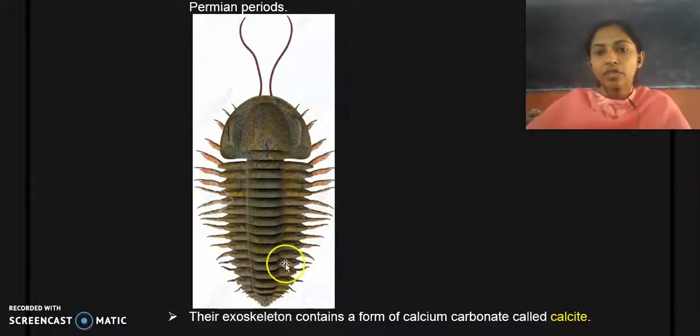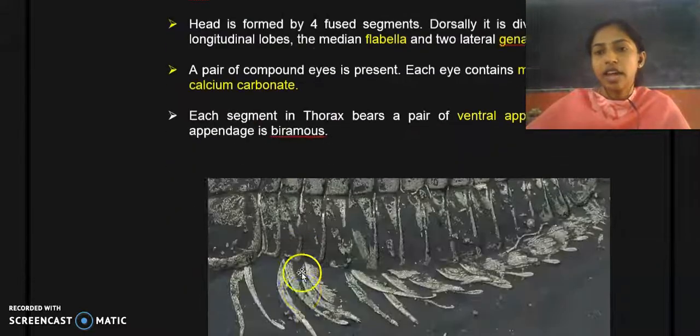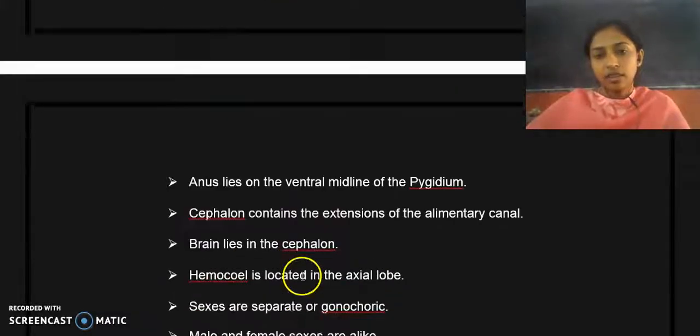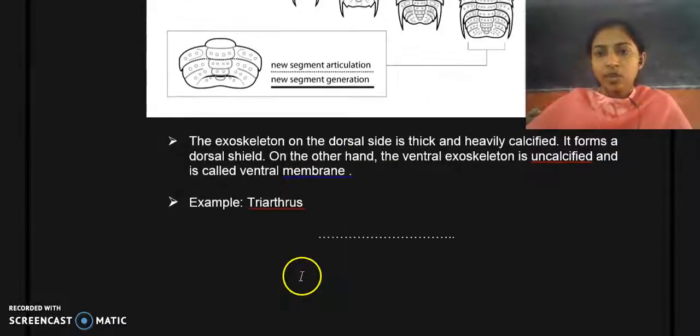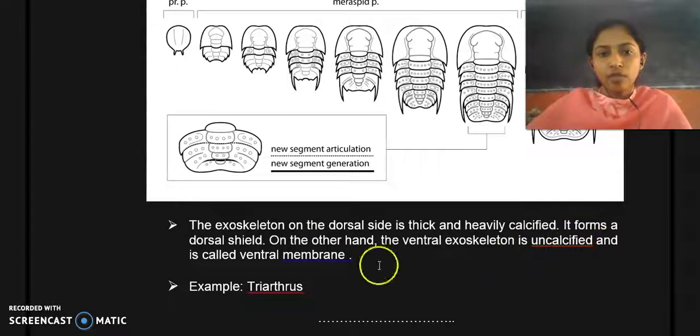It forms a dorsal shield, while the ventral exoskeleton is uncalcified and is called the ventral membrane.